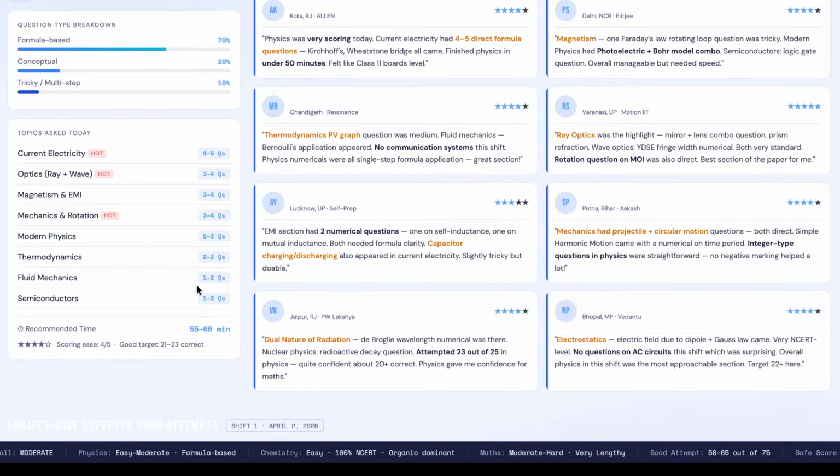Meanwhile, you can read out the comments, what people felt. Someone from UP Varanasi said that ray optics was a highlight, mirror plus lens combo questions, prism refraction, and wave optics were also doable.